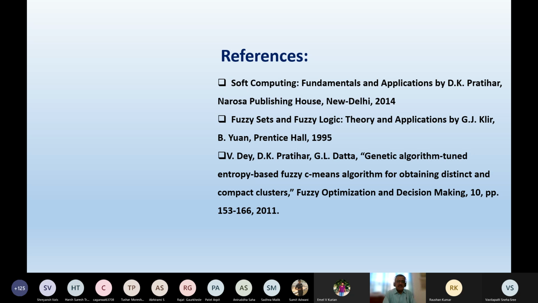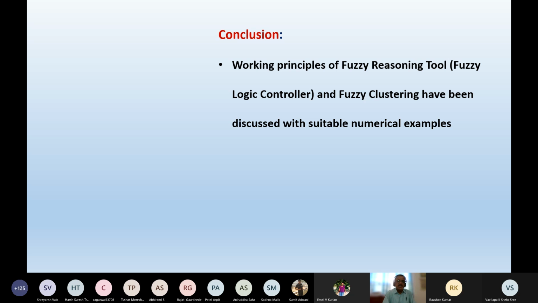And these are the references. Now this paper I was talking about, genetic algorithm tuned entropy-based fuzzy C-means clustering for obtaining distinct and compact clusters, 2011. And so these are the references.